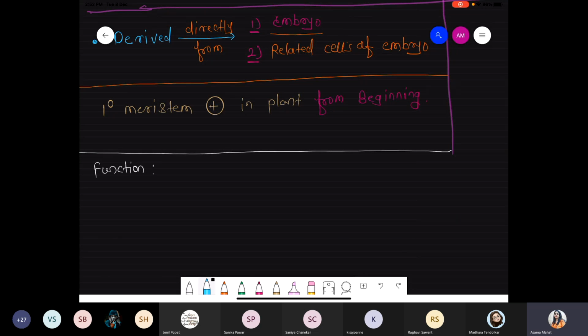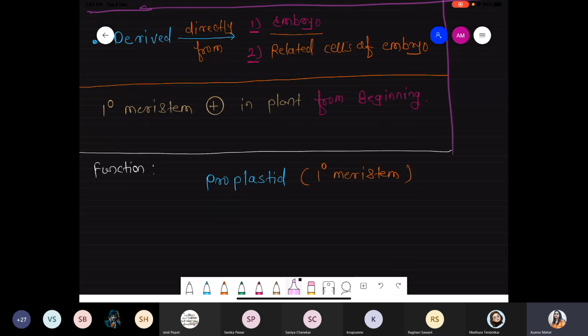So focus on the board. I'll give time for writing. Okay, pehle yahan pe dekho. Suppose there is a presence of the proplastid. Proplastids are present during the juvenile stage, the young stage. So the proplastid is an example of the primary meristem, because the proplastid is associated with the meristem. It is a precursor.